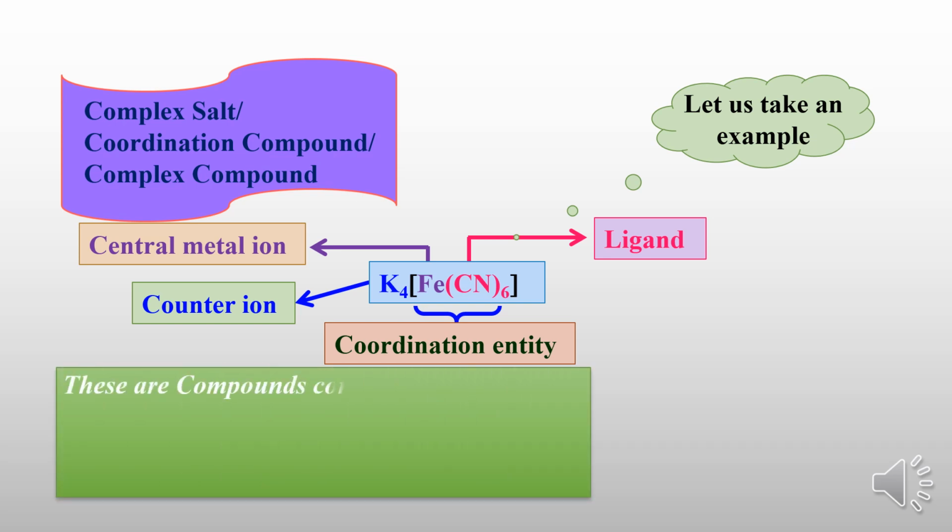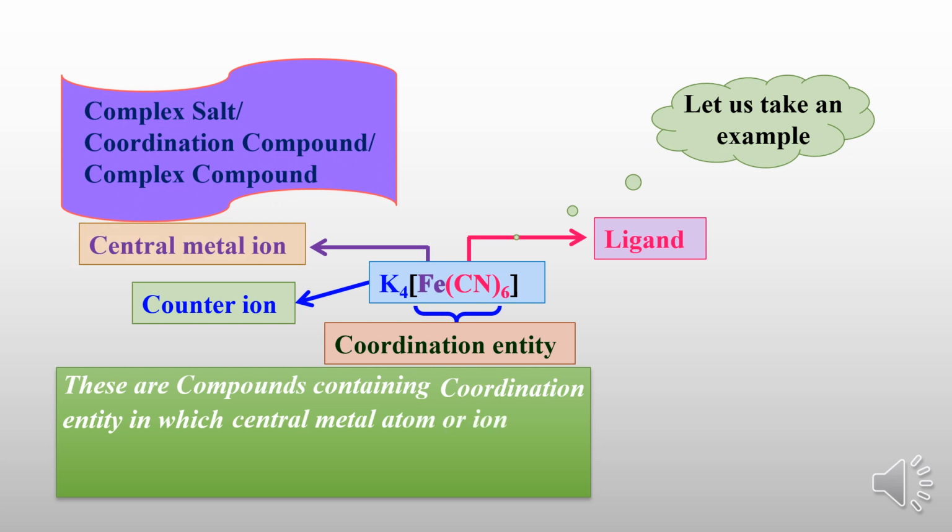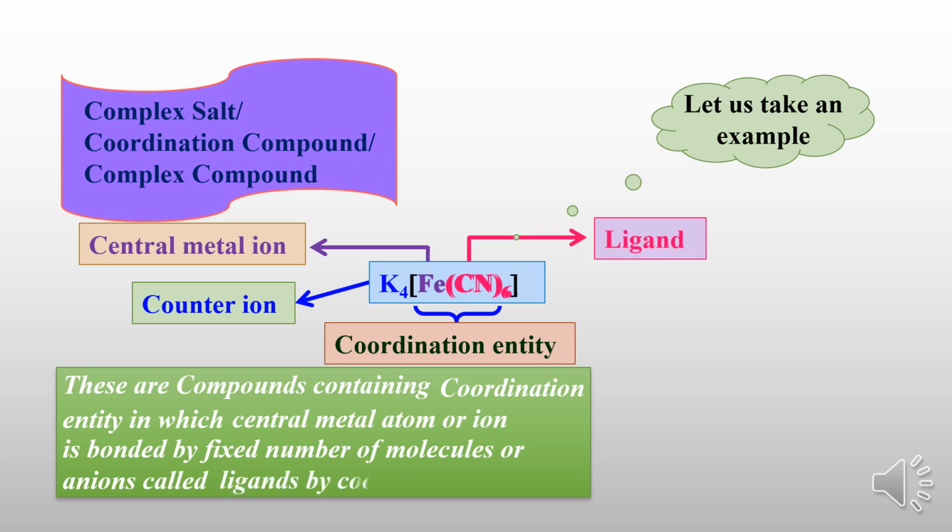So coordination compounds are compounds containing a coordination entity in which the central metal atom or ion is bonded to a fixed number of molecules or anions called ligands by coordinate bonds.